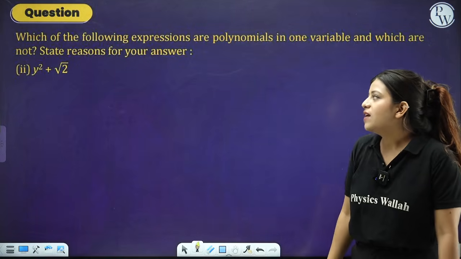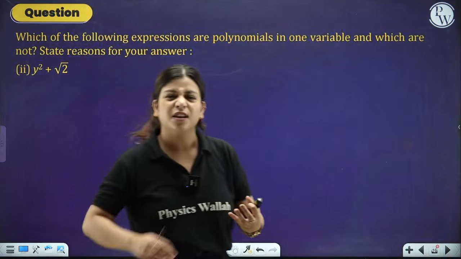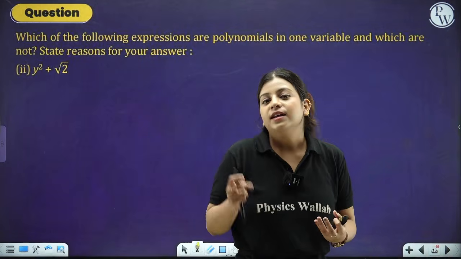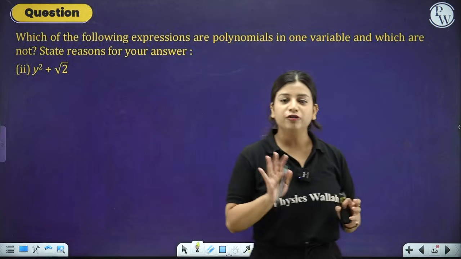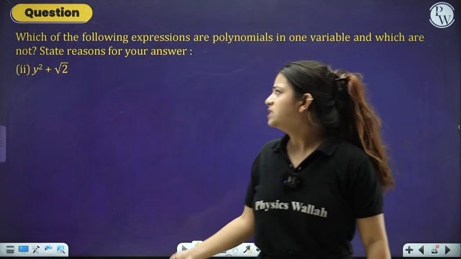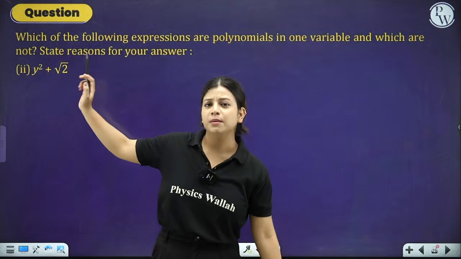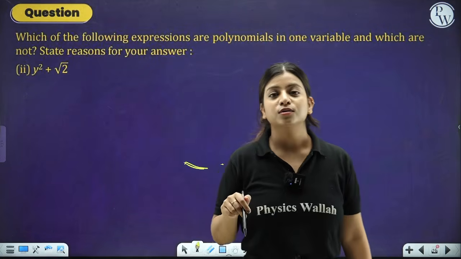The second one is y square plus root 2. Now one thing that students get confused in: I have told you that root x is x to the power 1 by 2. And you will see that, oh, we have an under root number over here, so this will not be a polynomial. But here the thing goes wrong, people.